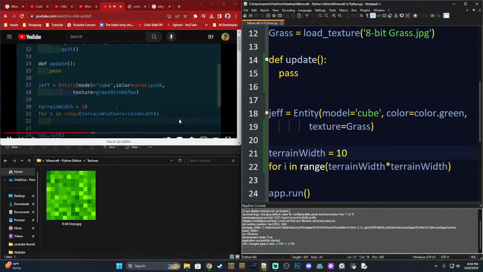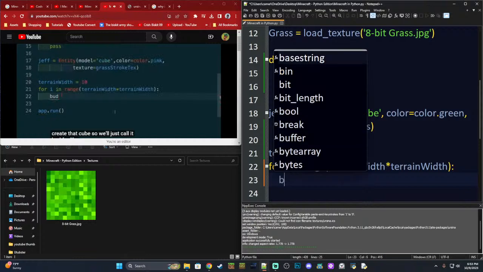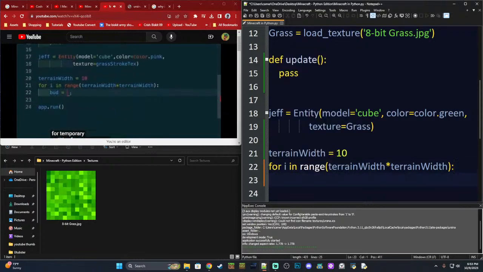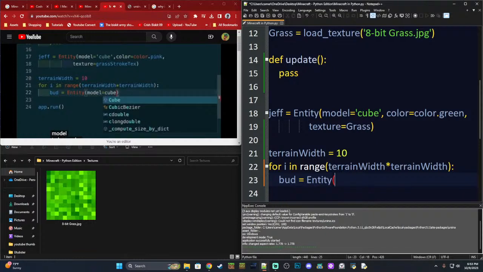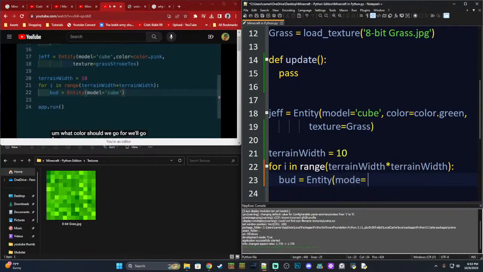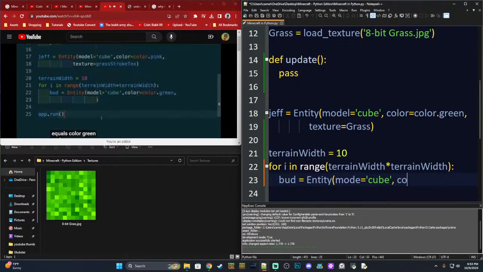Okay. Cool. So first thing we need to do is create. So we're doing a for loop. We'll just call it bud. Buddy. It's just a little traditional thing I do for temporary entities. For some reason, I call them buds. So buddy equals a new entity, and I want its model to be a cube, just as before. What color cube should we go for? We'll go for green. Color equals color green. All right, he's gonna color it green.